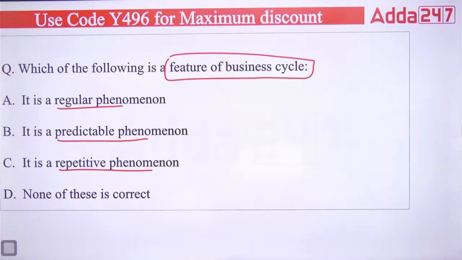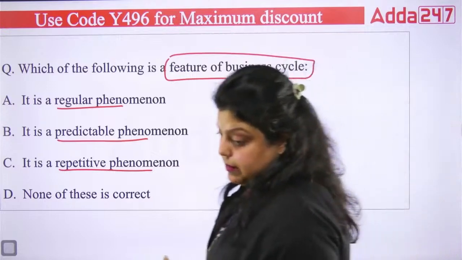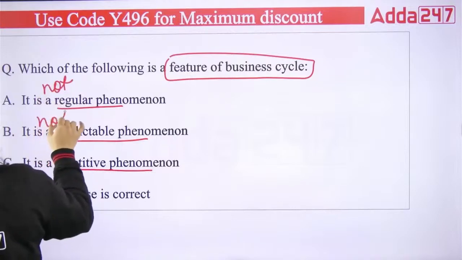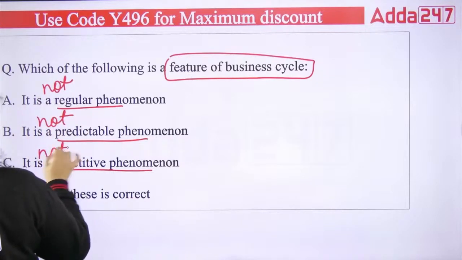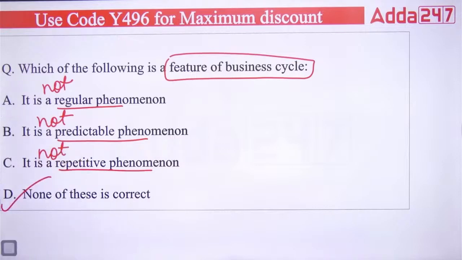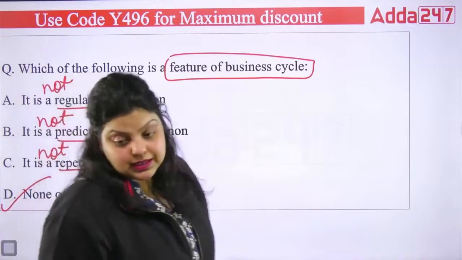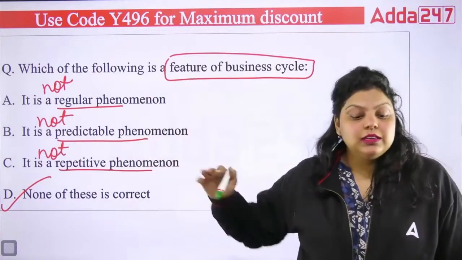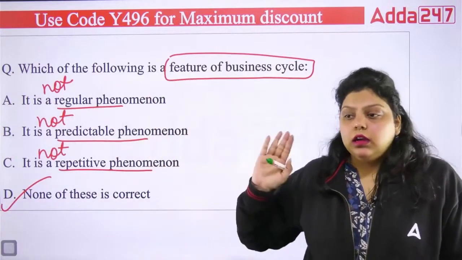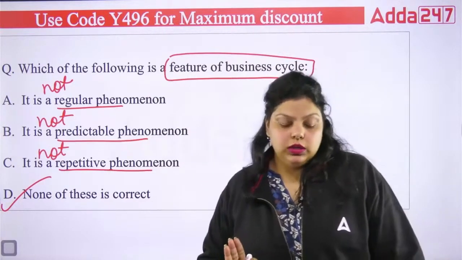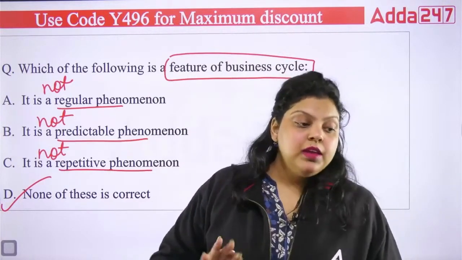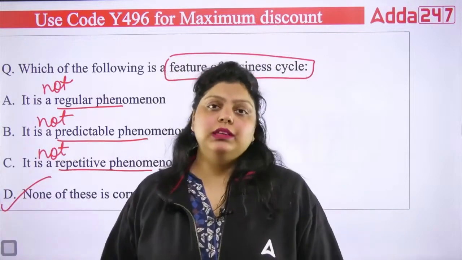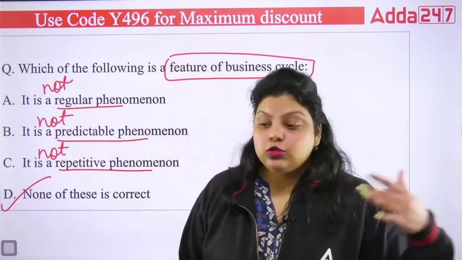If we talk about the features of business cycle, do remember these 3 statements: business cycle is not regular, business cycle is not predictable, business cycle is not repetitive. It means the answer is none of these is correct. When you talk about business cycle, it is not regular. You cannot say that every year for 3 months there will be a peak, for the next 3 months a recession, for the next 2 months a depression, and then for the next 2 months a recovery. You can't say that. It's not regular.